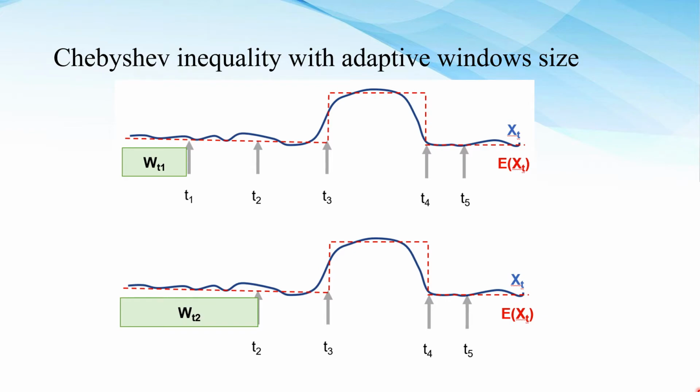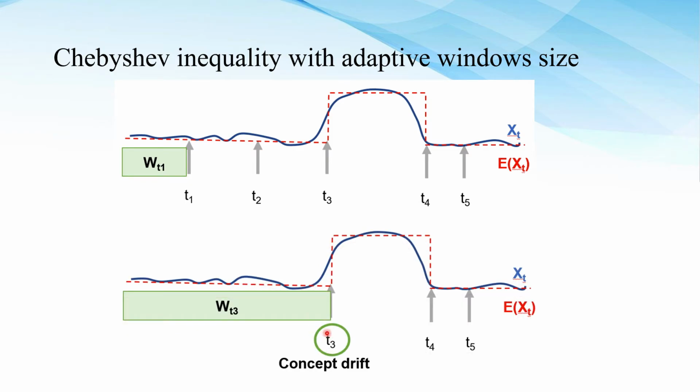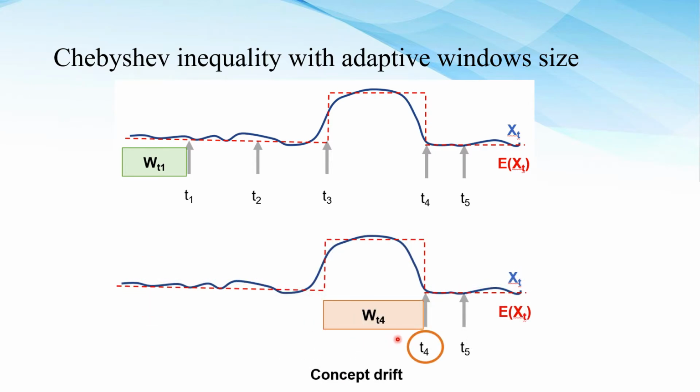When we identify the change point, the window size becomes large, like this. At T3, the window size is large, and when we find the concept of a dip or change point, the window shrinks into the new window size, like this. After that, we shrink again at T4, like this.